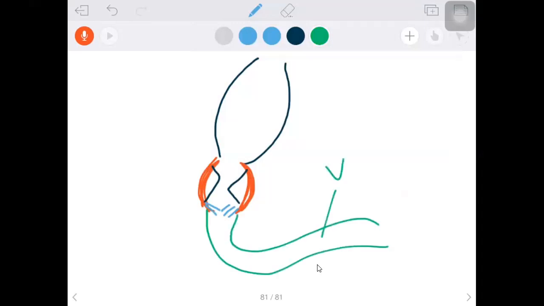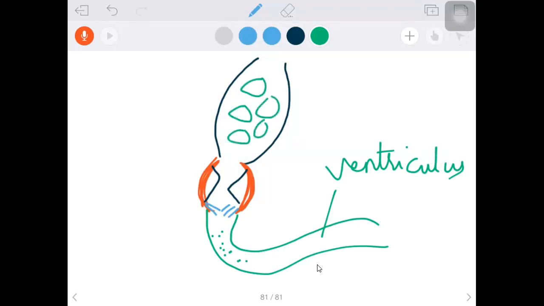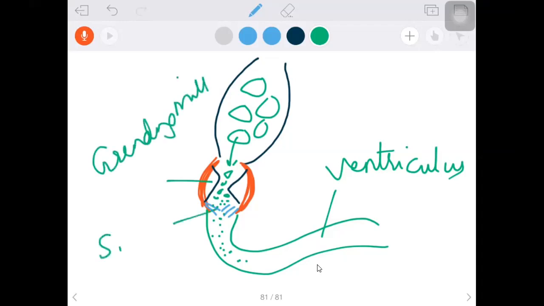What do you call the midgut? Ventriculus. The portion of the midgut is called the ventriculus. So that means filtered food particles will enter here. Okay. So when it is in the crop, these are the food particles. When it comes into the gizzard, they will be crushed by the denticular plates, and the crushed food particles are filtered. So in this area, the gizzard acts as a grinding mill, and the gizzard also acts as a sieve. Sieve is nothing but filtration. So it facilitates that only fine food particles can enter into the ventriculus.